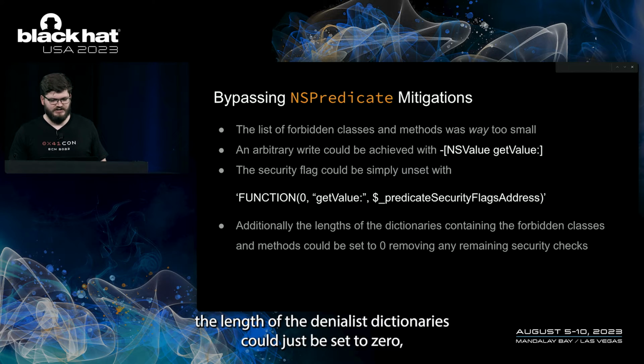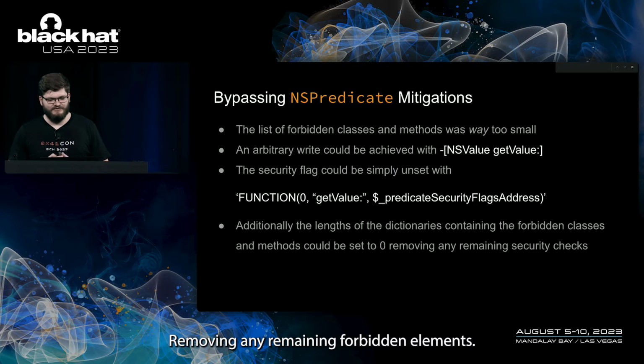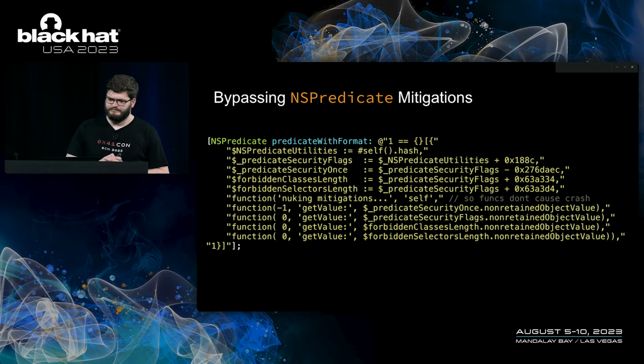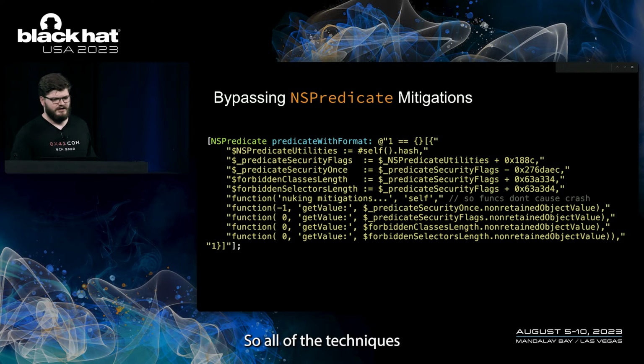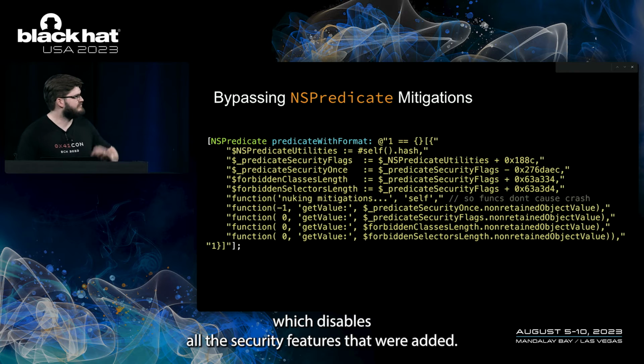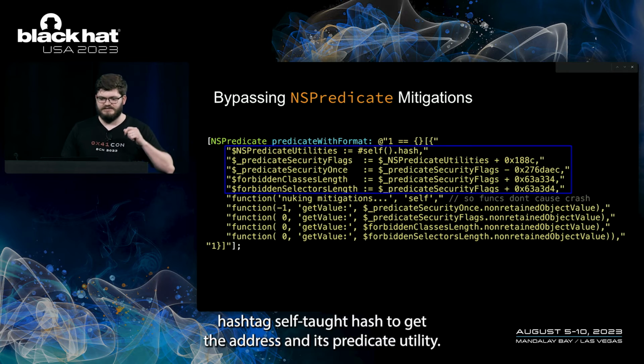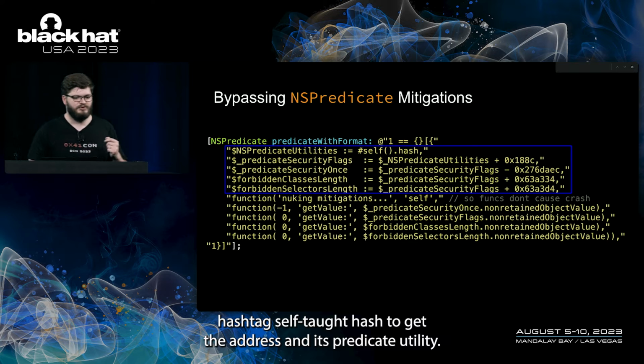Similarly, the lengths of the denylist dictionaries could just be set to 0, and then it'd be like they don't exist at all, removing any remaining forbidden elements. So all the techniques described in the previous slide can be seen here in this predicate, which disables all the security features that were added. We use #self.hash to get the address of NSPredicateUtilities.